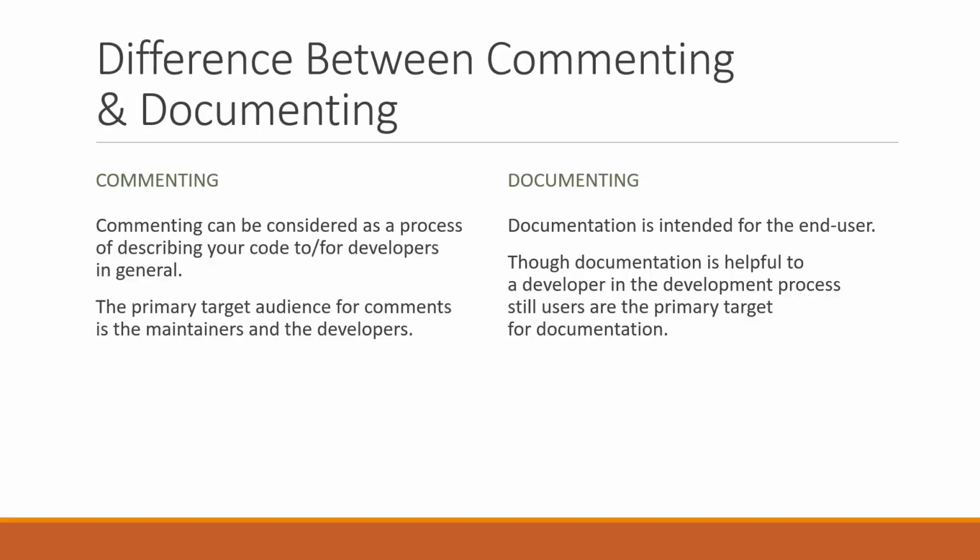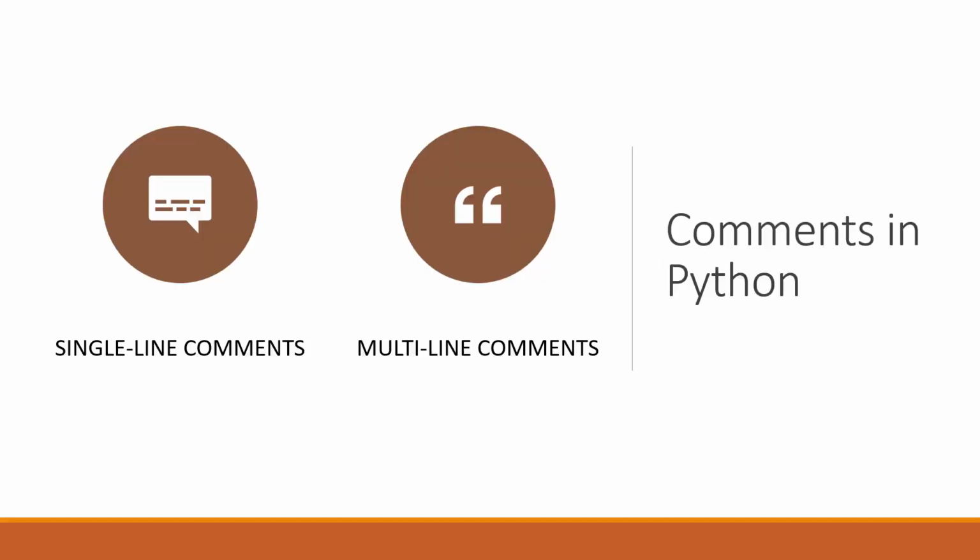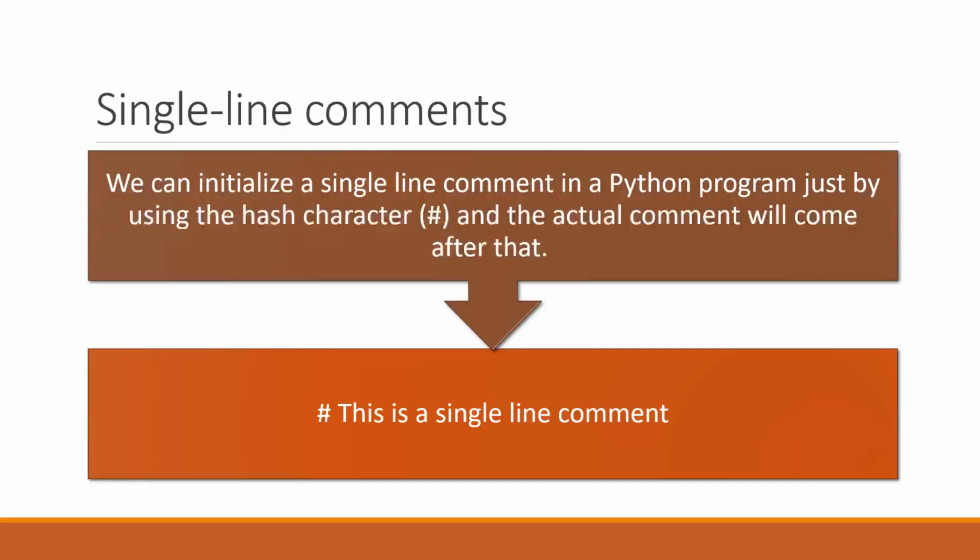Out of these two, let's first start with commenting and understand how we can use comments in Python. In Python there are two types of comments that we can use in our program. First is the single line comment and second is the multi-line comment. If I talk about single line comments, as the name specifies, a single line comment in Python will continue till the end of a line in a program, and we can initialize a single line comment just by using a hash character, and after the hash character we can define our actual comment.